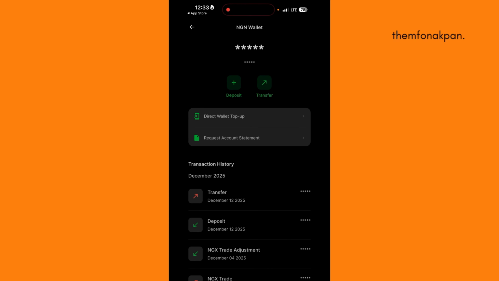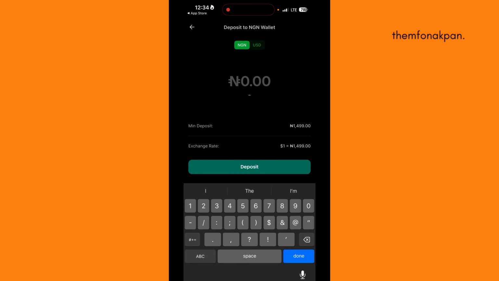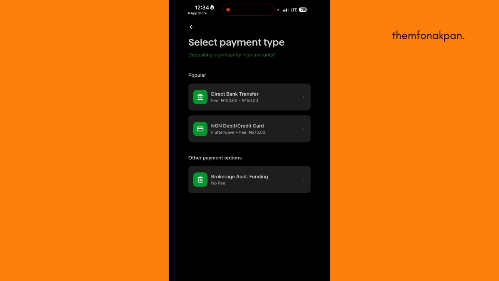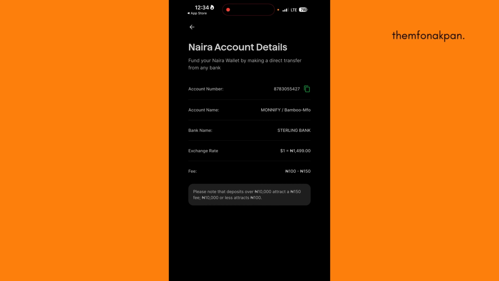It's the same process. You come to deposit. Now you key in the amount you want to deposit. Let's say we want to deposit 15,000, right, for the $10. Okay, so you click on deposit. So right here we have different methods that we can use. You can use direct bank transfer, your debit card, your credit card, or brokerage account. I personally use direct bank transfer. So we're going to click on direct bank transfer.